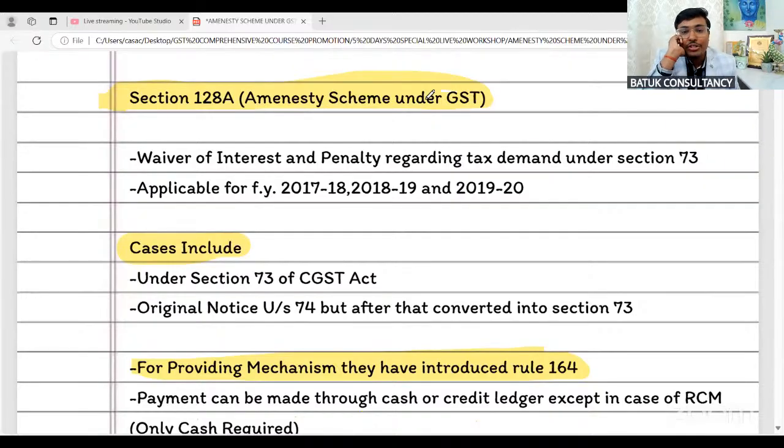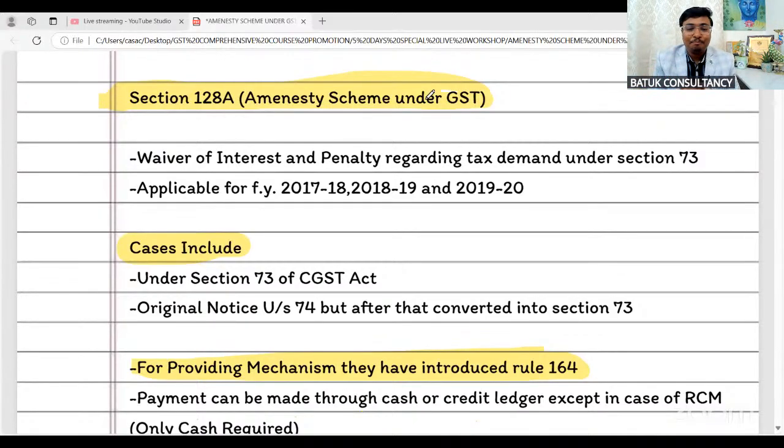Now the question is that, sir, whether any demand which is there due to any tax, interest or penalty is automatically covered under amnesty scheme, or do I need to file any application? Okay, I am not going to read this PDF file. I am going to discuss the practical points. Then after that, I am going to read this PDF file as well, and we are going to tick mark that this concept okay, this concept okay, this concept okay.